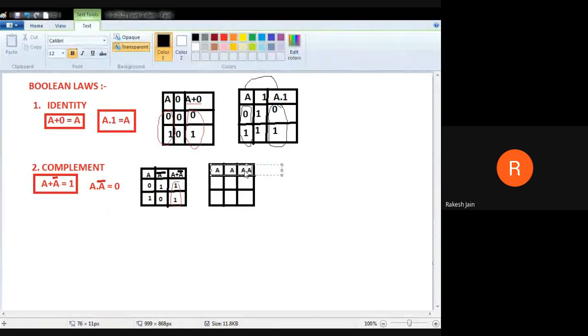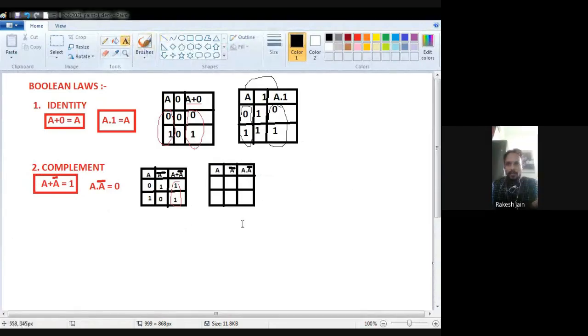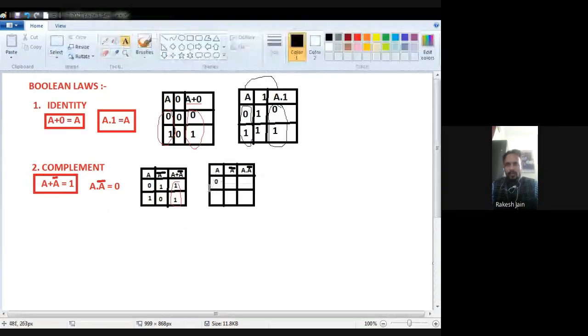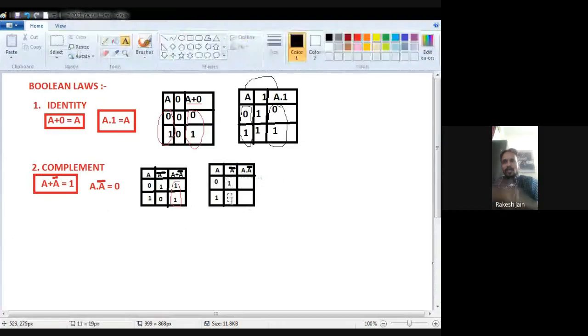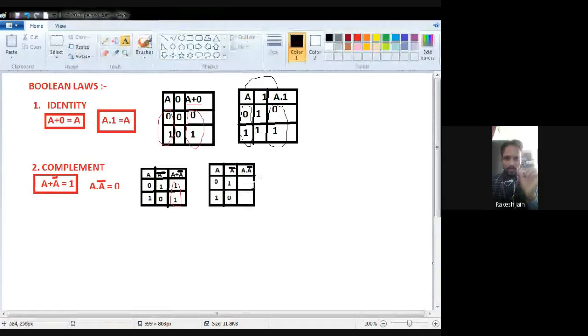Now check the thing: because A is there, two values may be there, either 0 or 1. So what is A bar? A bar is just the complement of A. Because A is 0, A bar is 1, and because A is 1, A bar is 0. Now we have to do A dot A bar.